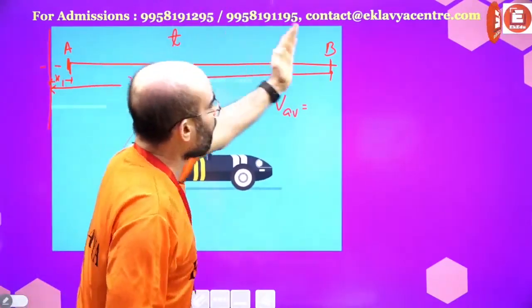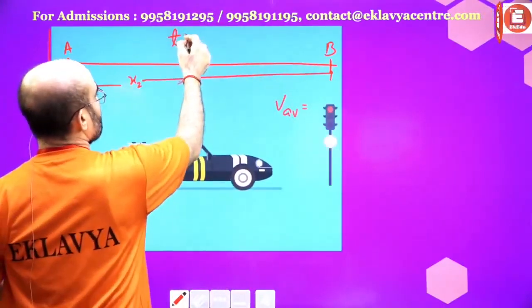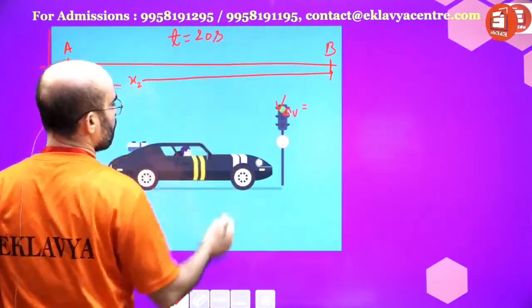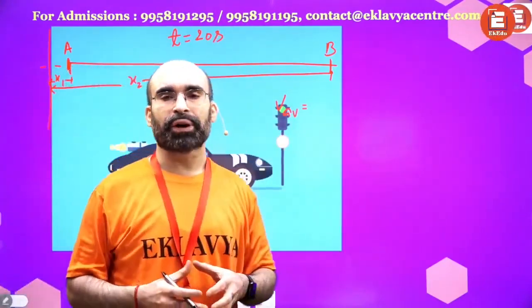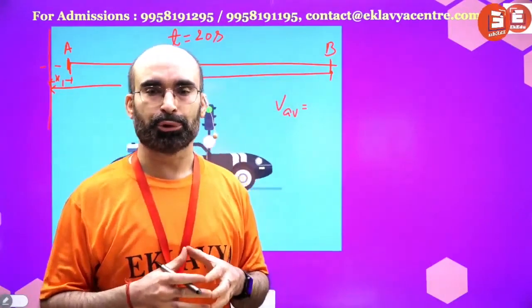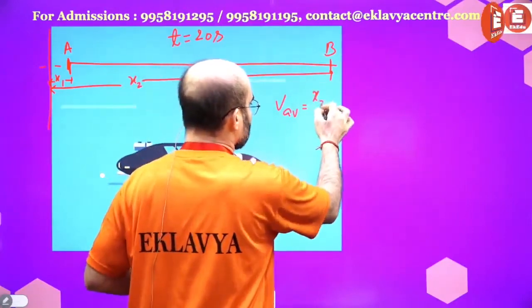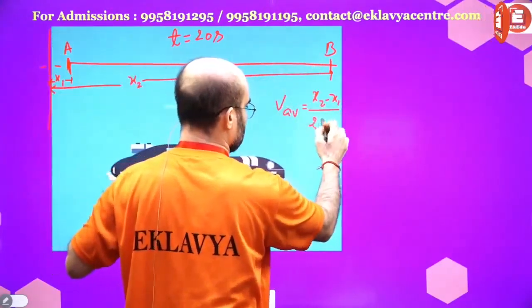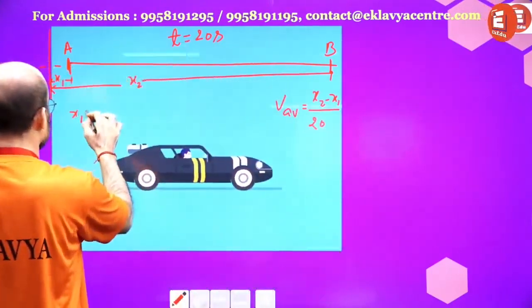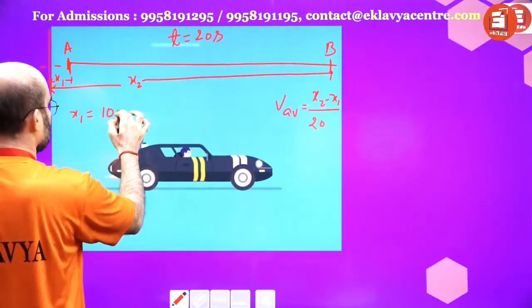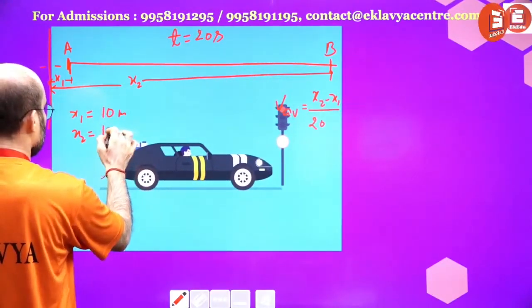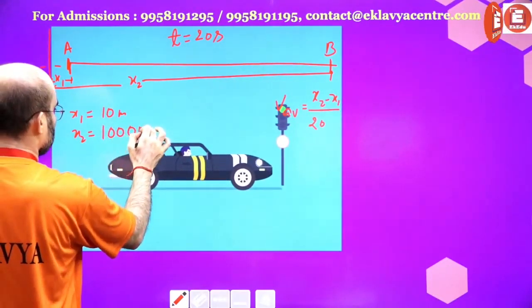For the entire time of journey, let's say this is 20 seconds, and I am willing to find out the average velocity. I would do x2 minus x1 divided by the total time taken. Suppose x1 is given as 10 meters and x2 as 1000 meters.